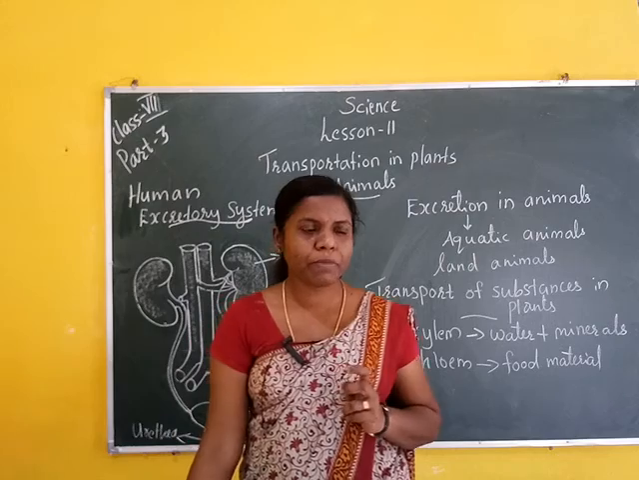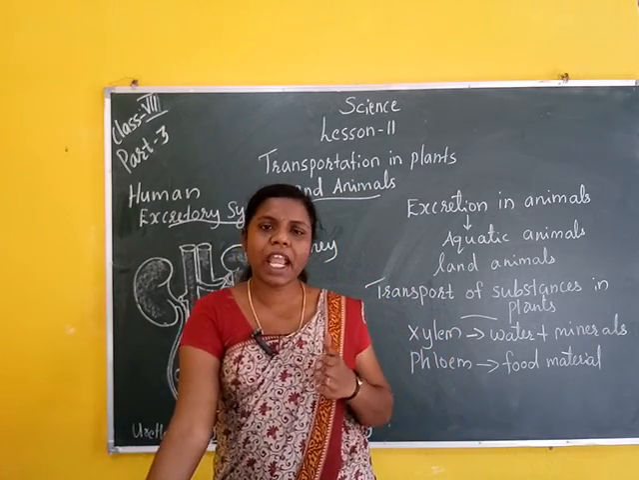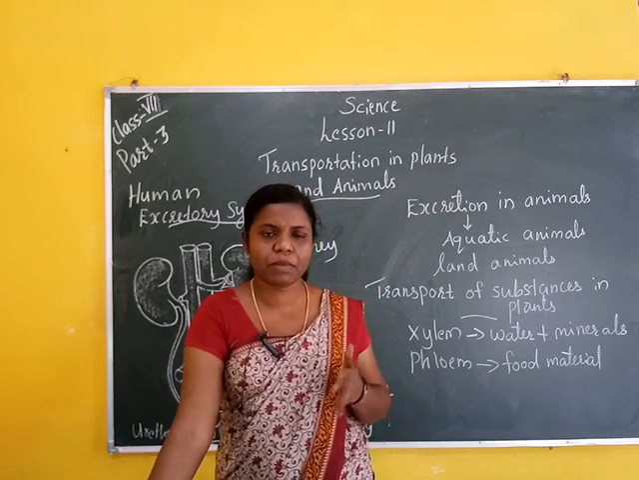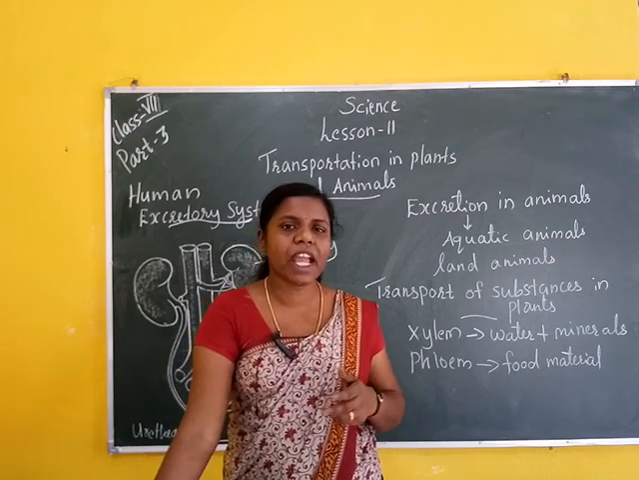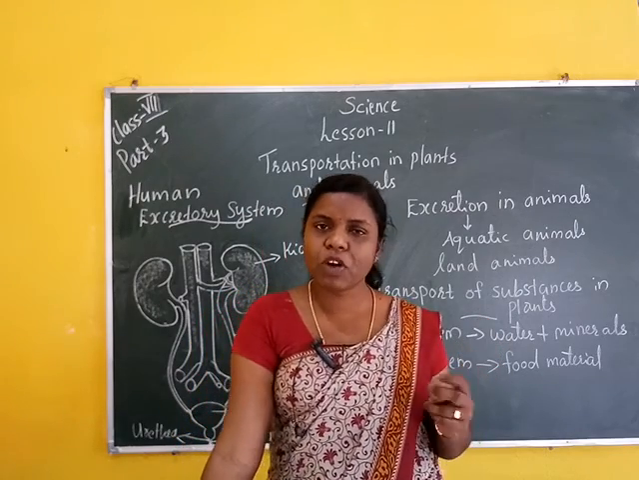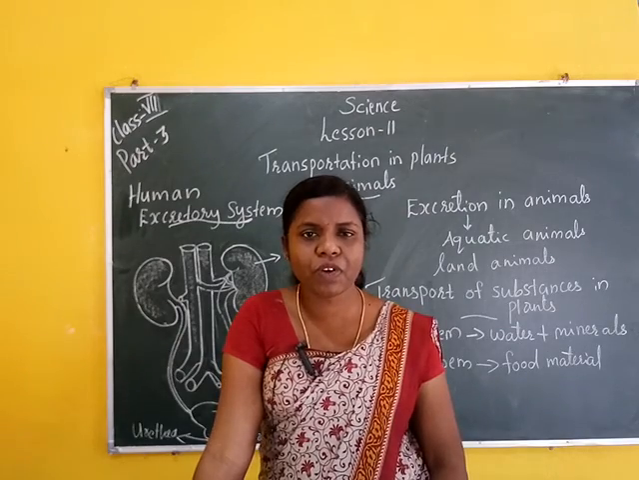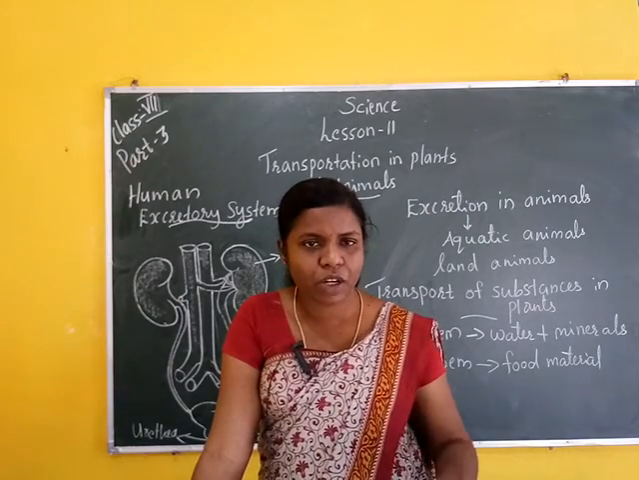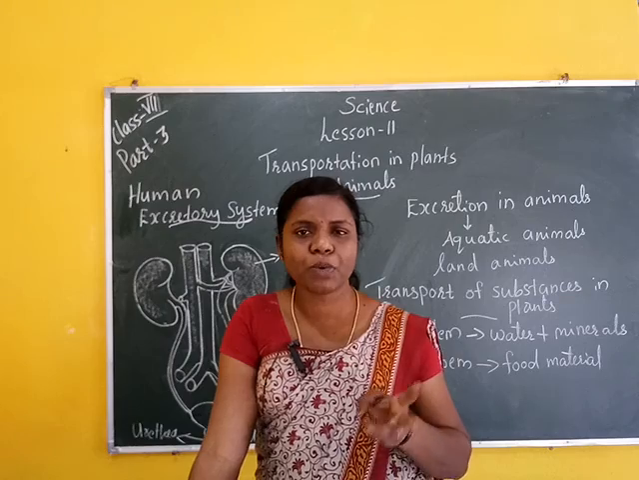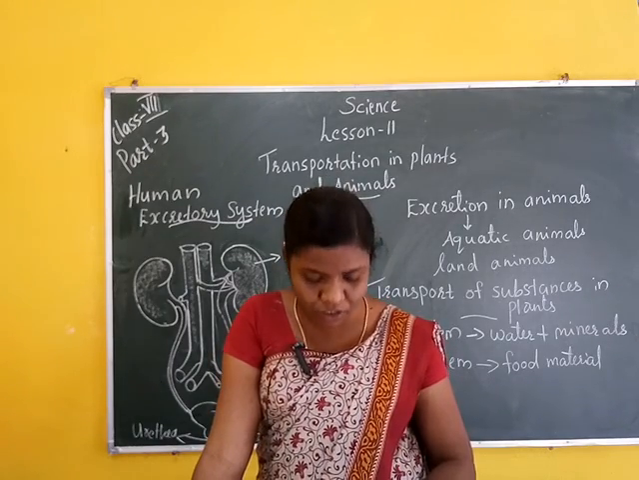An adult human being normally passes 1 to 1.8 liters of urine per day. The major excretory product in human beings is urea. Urine consists of urea 2.5%, other waste 2.5% and water 95%.